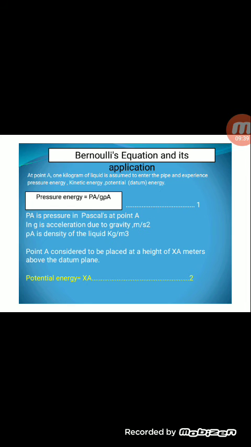Here PA is the pressure in Pascal at point A, G is the acceleration due to gravity, and rho A is the density of the liquid. Point A is considered to be placed at a height of XA meter, so the datum energy, or potential energy, is equal to XA. This is equation number 2.